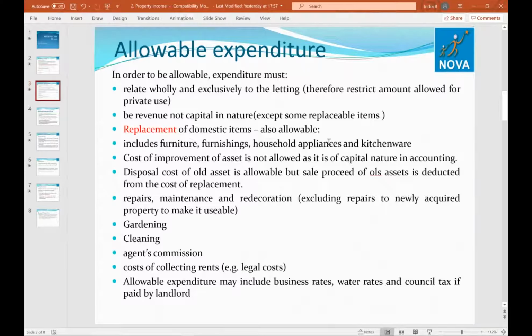The word here is replacement. It's not new items. When you rented, the fridge was there, and then you replace it during the tenancy, so it is allowable. But if the fridge was not there and you are buying it now, it will not be allowed. That is why replacement is put in red. It includes furniture, furnishings, household appliances, and kitchenware.